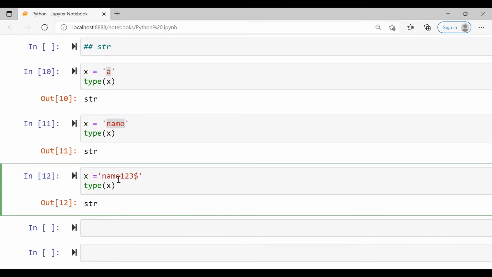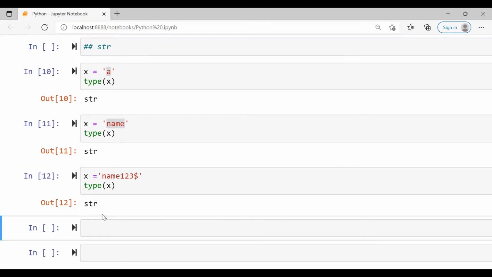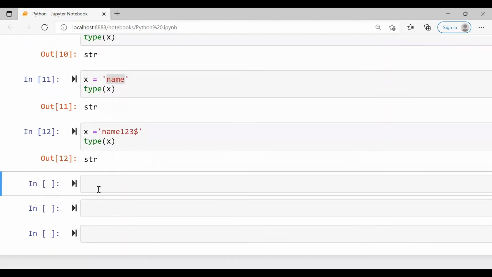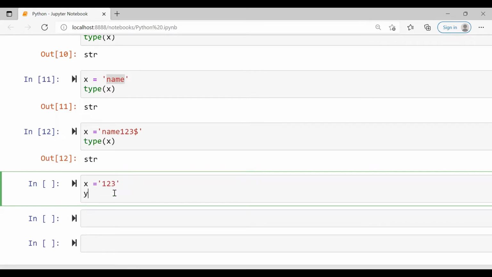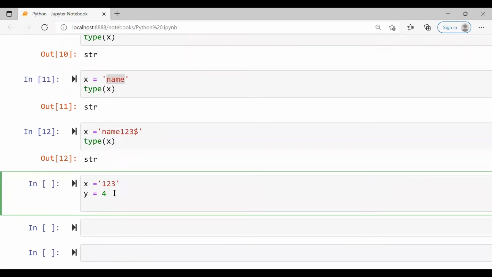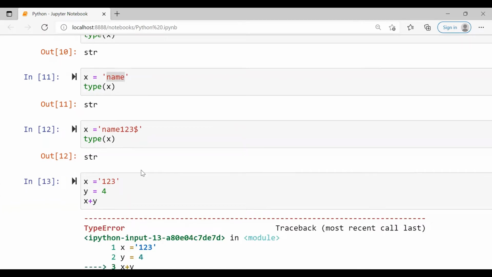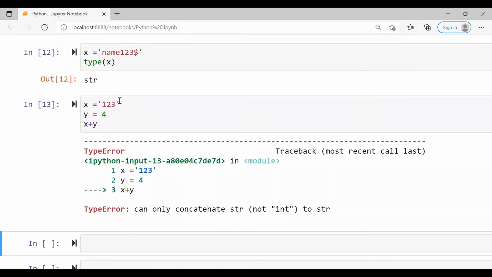So a string may consist of a single character, a group of characters, numbers, as well as special characters. Even if you initialize x with only digits, enclosed in quotes, and suppose I take another variable, y is equal to 4, and then if I write x plus y, it shows an error, because x is not an integer.